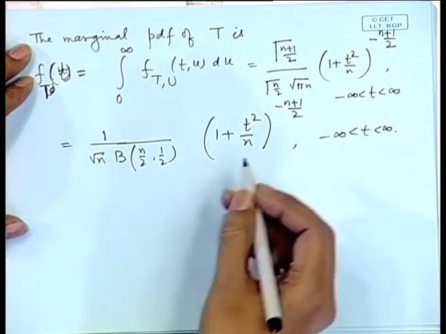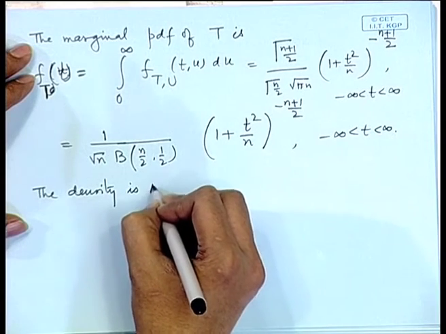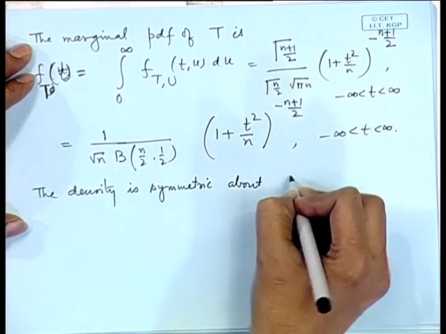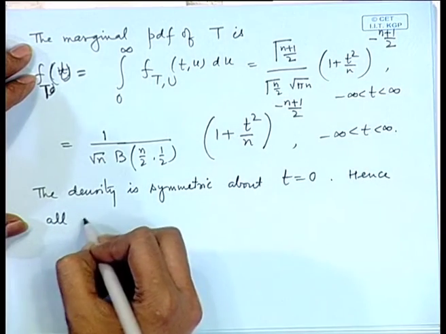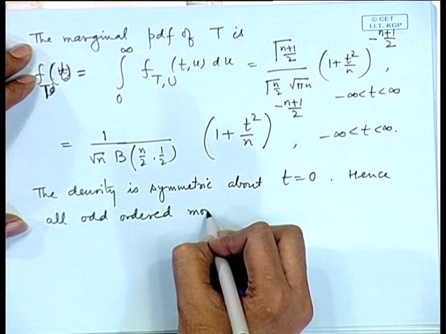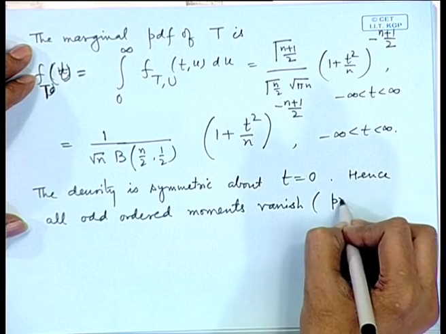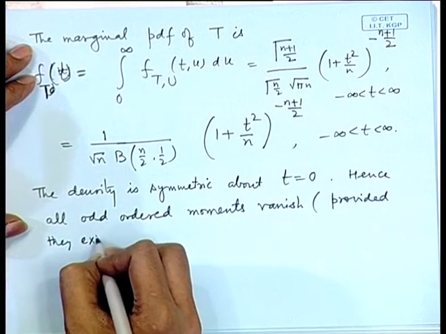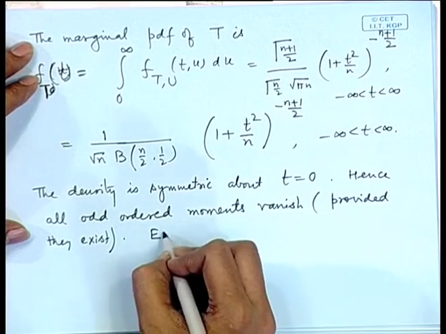So, we look at this thing, the density is symmetric about t is equal to 0. Hence, all odd ordered moments vanish provided they exist. Even ordered moments can be calculated.